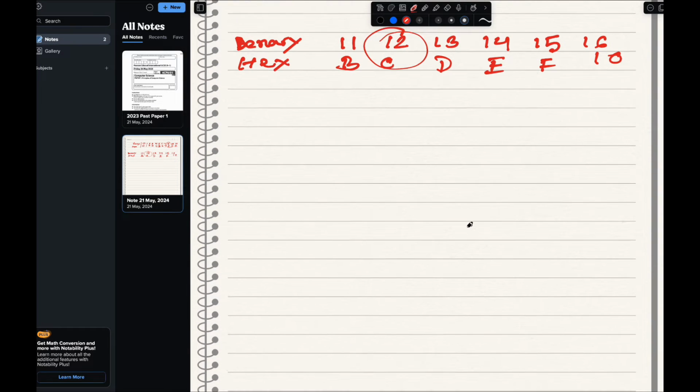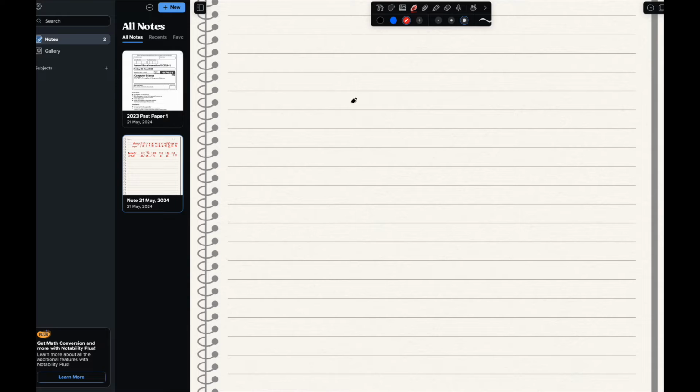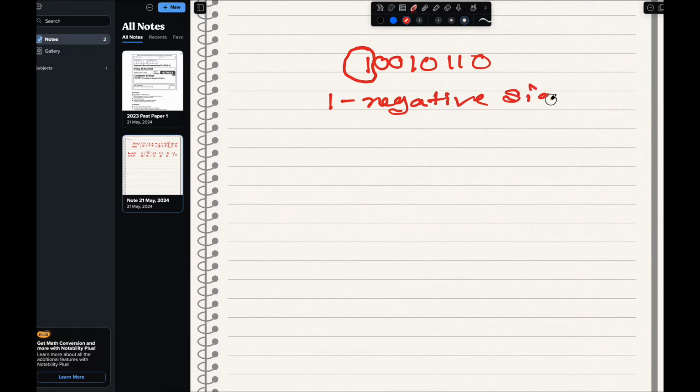If we go to here, the question is, this will be the number that we have to convert, right? 10010110. This one we have to convert to denary. So for that, when it comes to 1 at the first, because they mention the sign, right? When it comes to 1, that means it represents a negative sign. Okay, so we take 1 as the symbol of our sign. So 1 represents a negative sign.